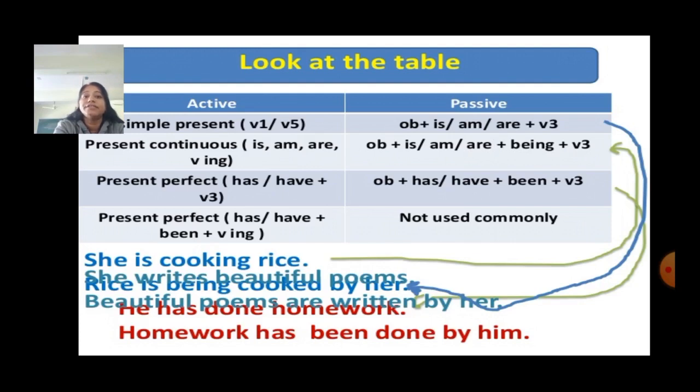In the second sentence, it is in simple present tense. So we will put am, is, are plus past participle. So, beautiful poems. Poems is in plural form, so we will put are, and write will become written. It is the past participle. Third one, he has done homework. This is in present perfect tense. So we will put has or have been plus past participle. Homework has been done by him.